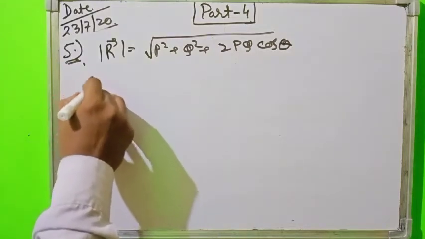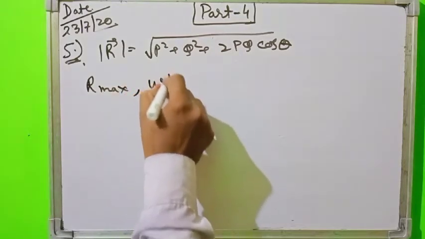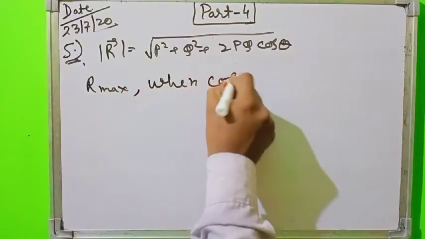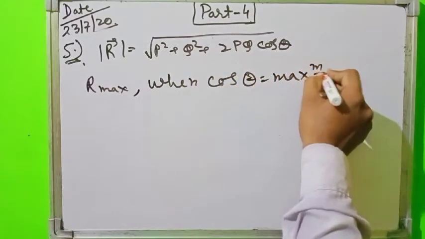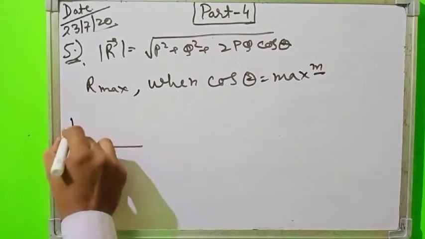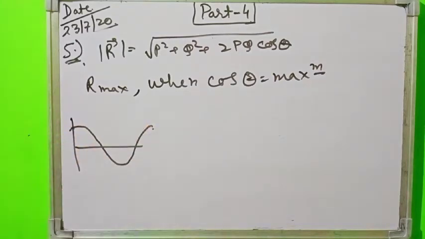So when will R be maximum? R will be maximum when the value of cos theta is maximum. The value of cos theta is maximum at 1, that is cos 0 degree.